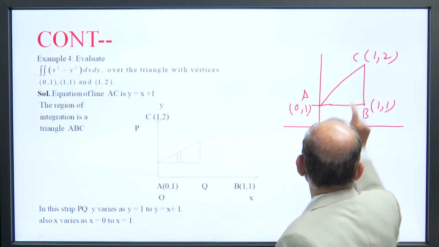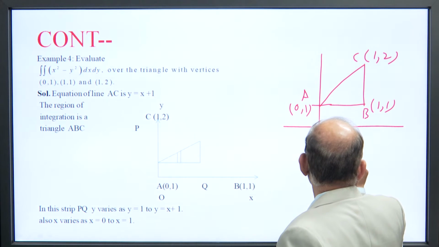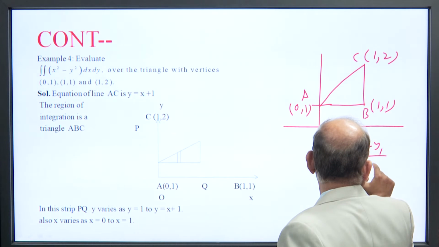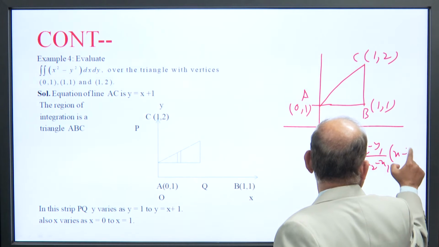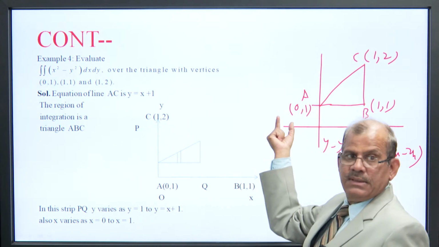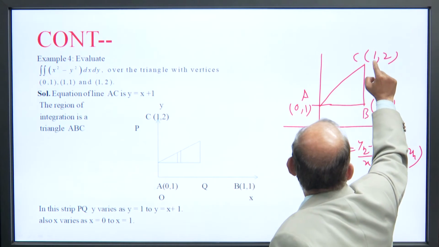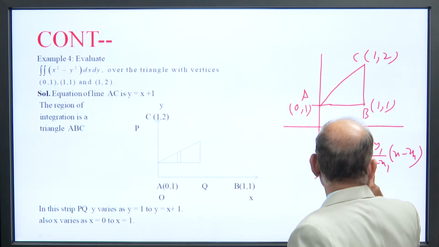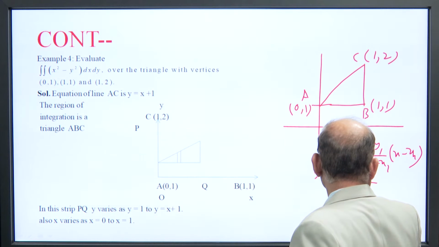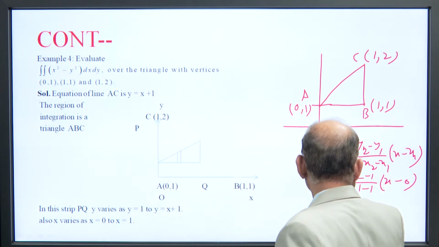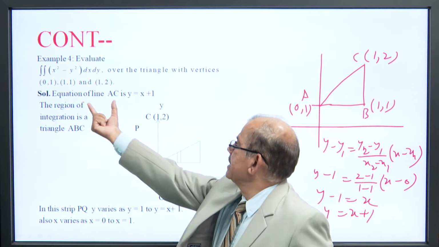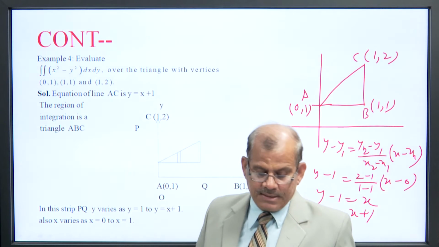So, the equation of line AC is y minus y1 is equal to (y2 minus y1)/(x2 minus x1) times (x minus x1). Here (x1, y1) is (0, 1) and (x2, y2) is (1, 2). So y minus 1 is equal to (2 minus 1)/(1 minus 0) times (x minus 0), which means y is equal to x plus 1. So the equation of line AC is y equals x plus 1.